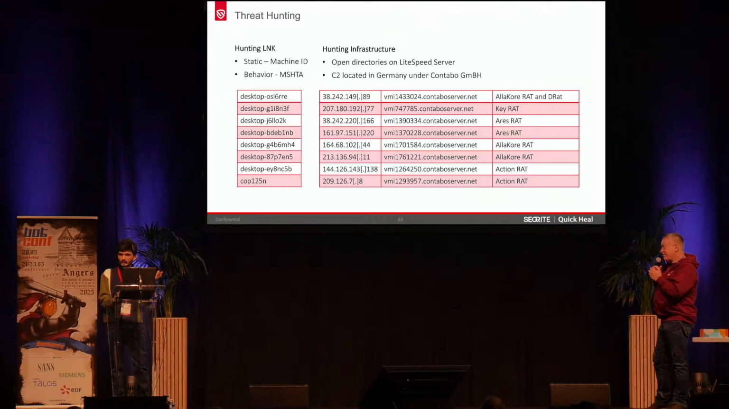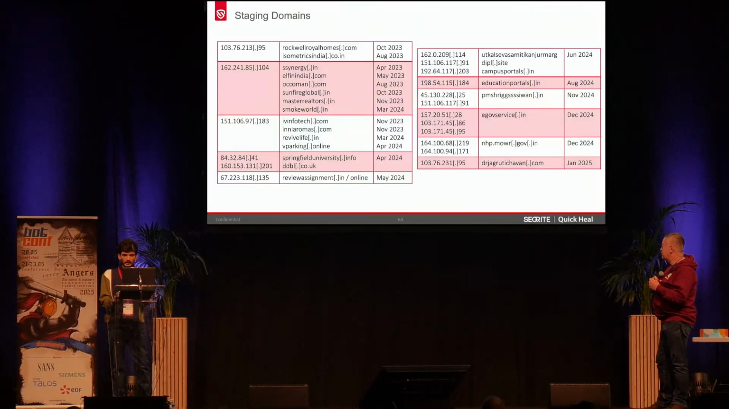So this is the static-based threat hunting methodologies and infrastructure hunting that we have seen, like how to hunt open directories. These are all the staging domains that we have observed since 2023 and even in 2025. It is using the same ASN.